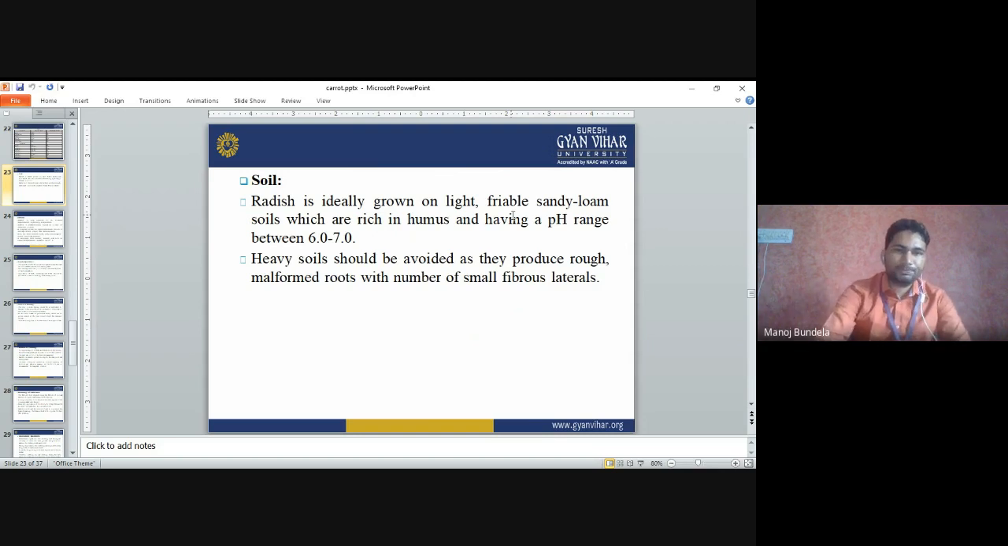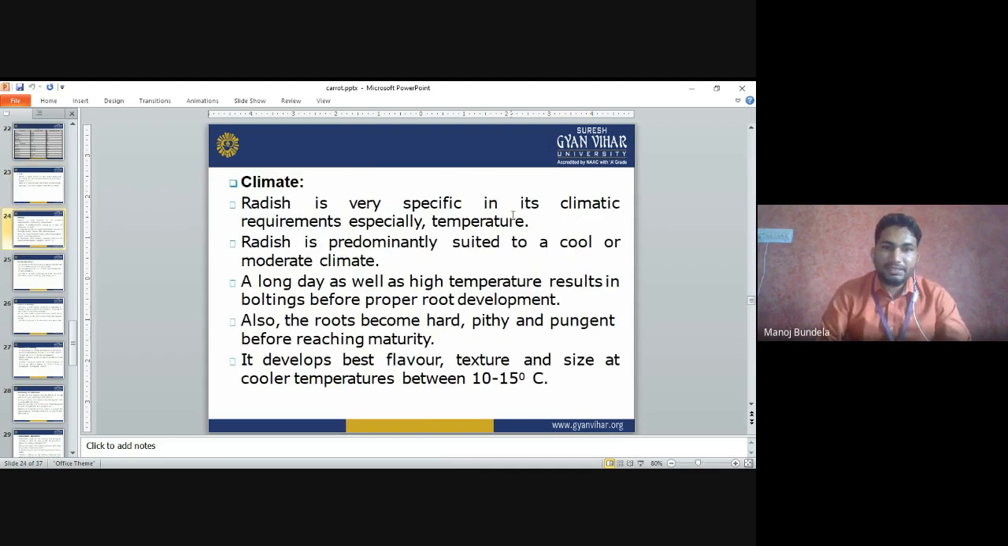Climate: radish is very specific in its climatic requirement, especially temperature. Radish is predominantly suited to a cool or moderate climate. A long day as well as a high temperature result in bolting before proper root development.